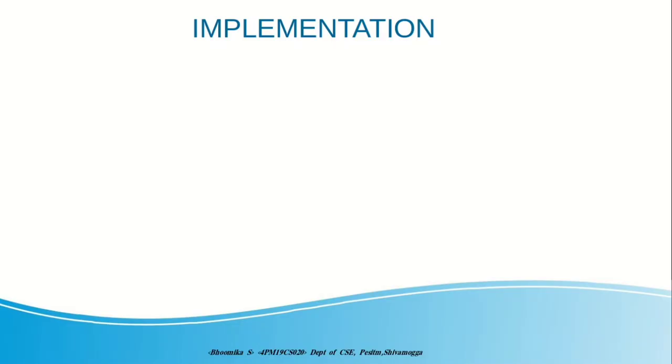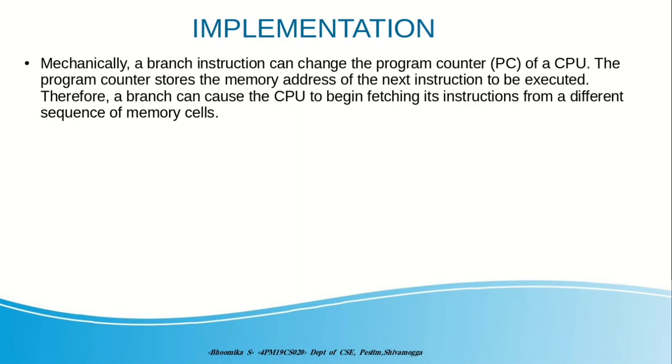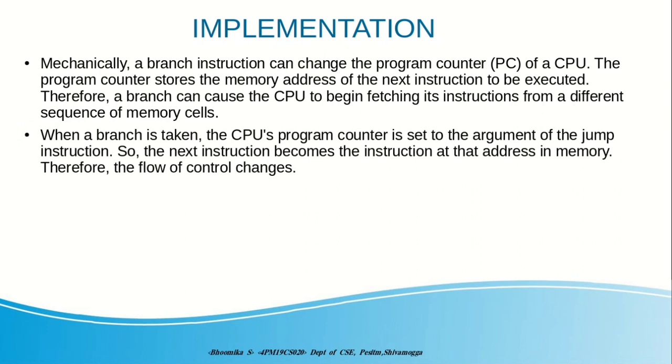Now, let us go through the implementation of branching. Mechanically, a branch instruction can change the program counter of a CPU. The program counter stores the memory address of the next instruction to be executed. Therefore, a branch can cause the CPU to begin fetching its instructions from a different sequence of memory cells. When a branch is taken, the CPU's program counter is set to the argument of the jump instruction, so the next instruction becomes the instruction at that address in memory.